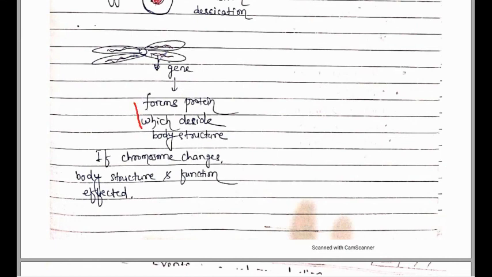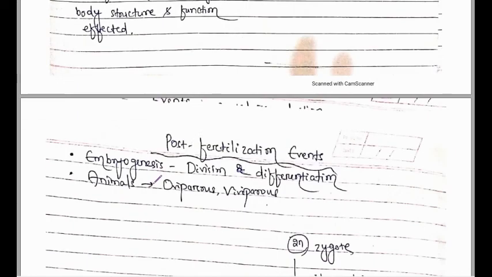So if there is any change inside this gene, then the chromosome structure also changes, and it leads to a change in the structure of this protein, which changes the body structure, and their functions are also affected.